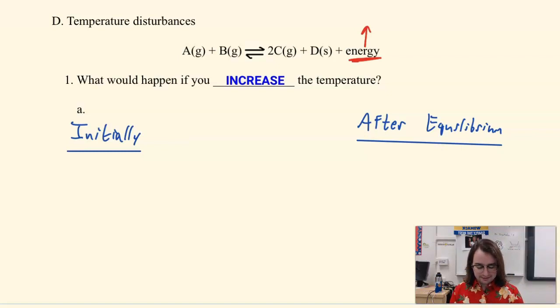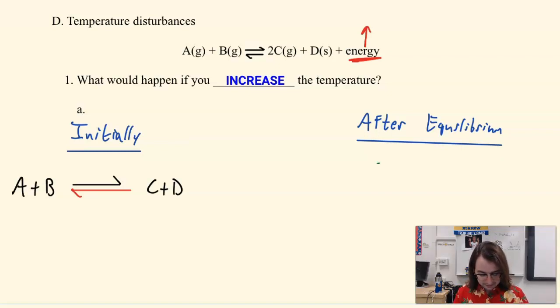So if I'm thinking about this, I'm actually going to increase the rate of both reactions, but which reaction am I going to increase the rate of the most? It's probably going to be the reverse. So the reverse reaction is going to really speed up, and the forward reaction is also going to speed up, but just not as much. So after equilibrium, this is A plus B, C plus D. After equilibrium has been reestablished, I'm going to have a much greater rate for both reactions, but I am going to reestablish that equilibrium.